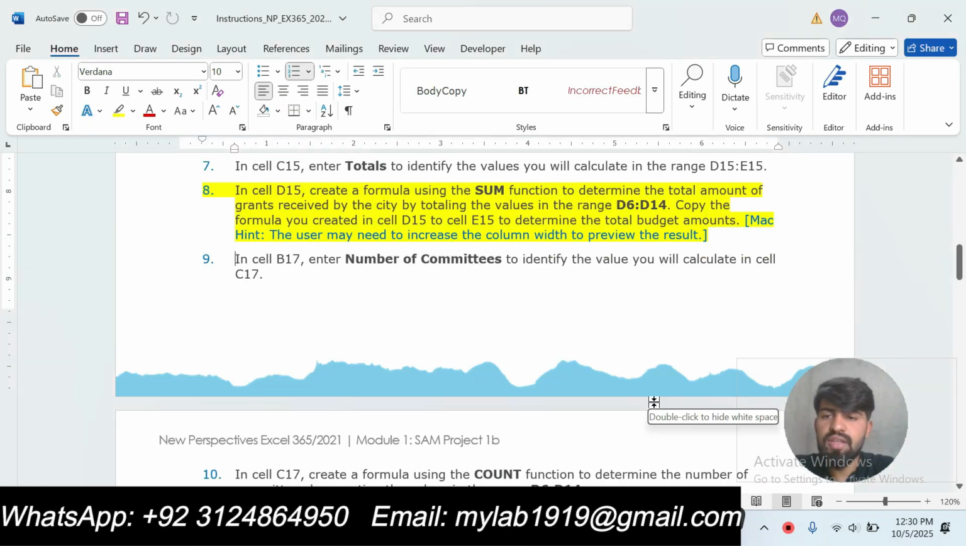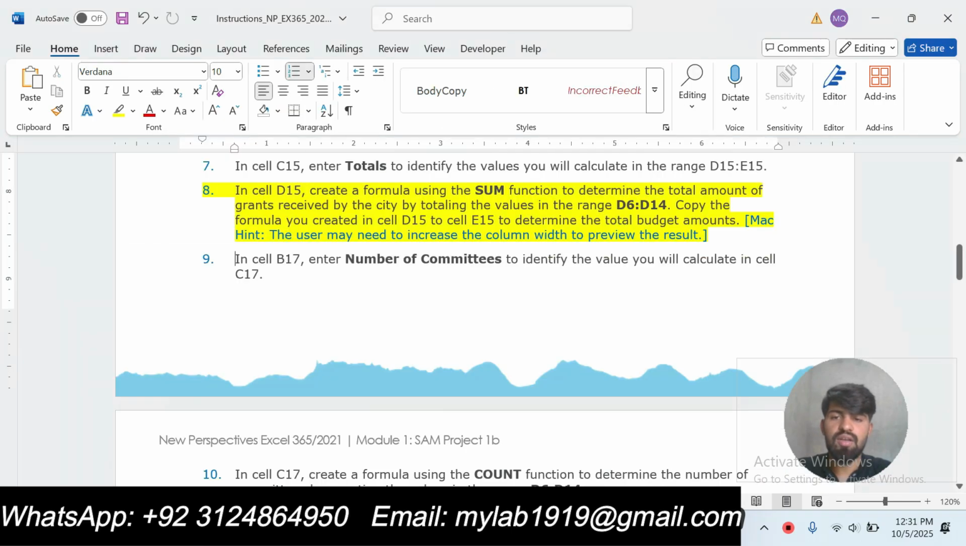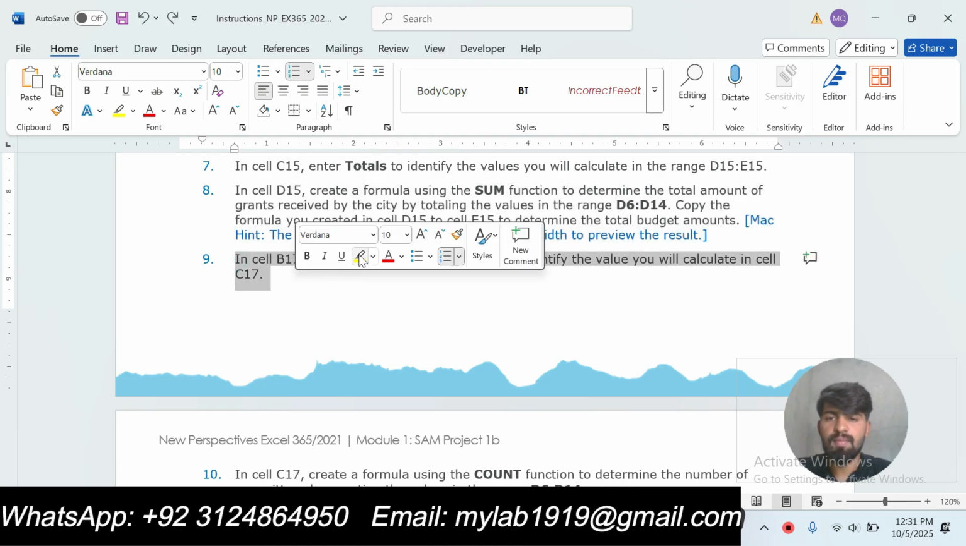And then copy the formula you created in cell D15 to cell E15 to determine the total budget amounts. Copy the formula from D15 to cell E15, this one. Okay, you can see here our step number 8 is done. Now we will move to the next step, that is step number 9.